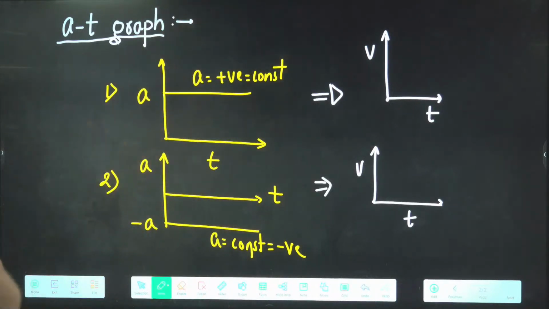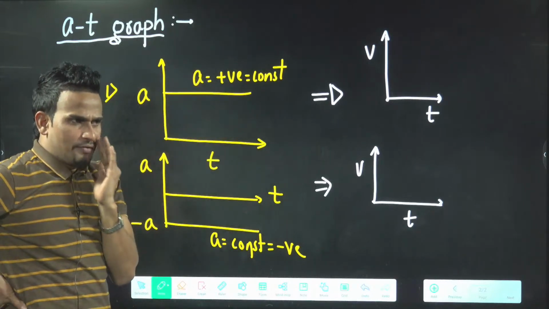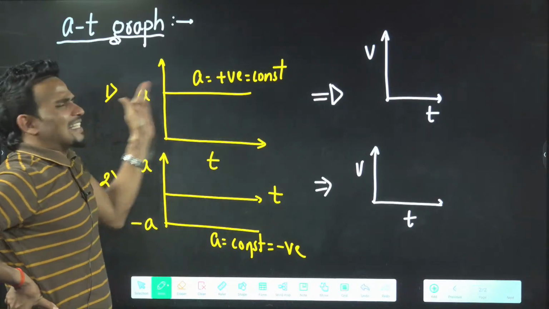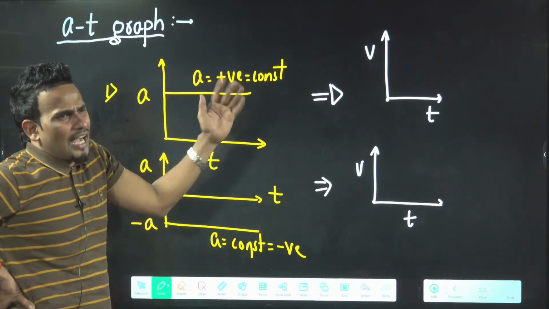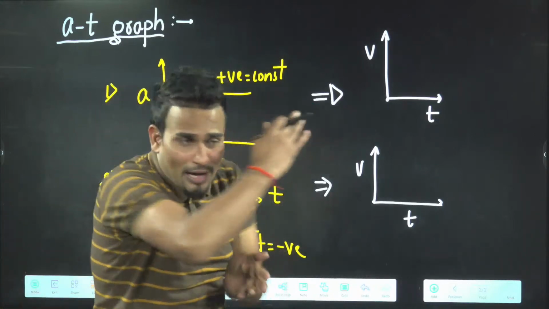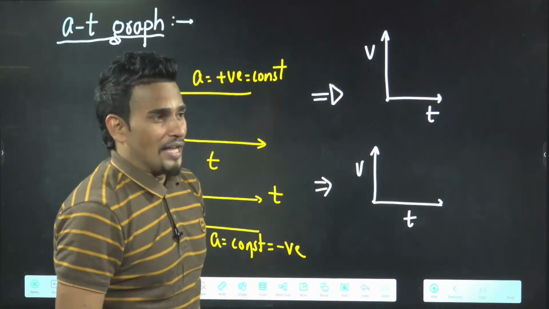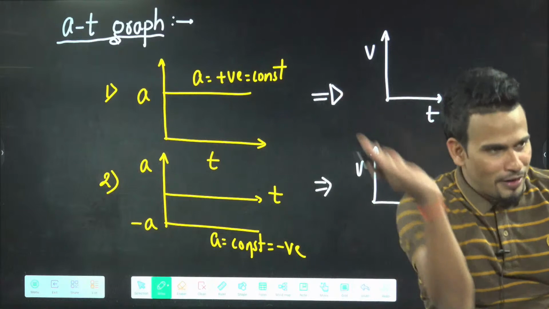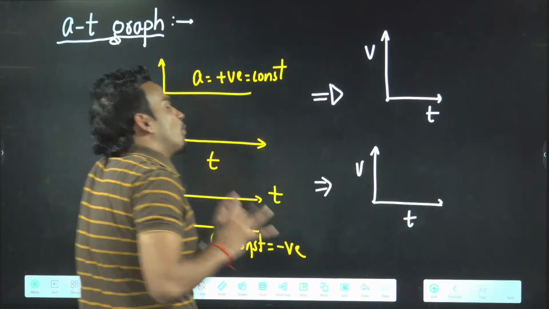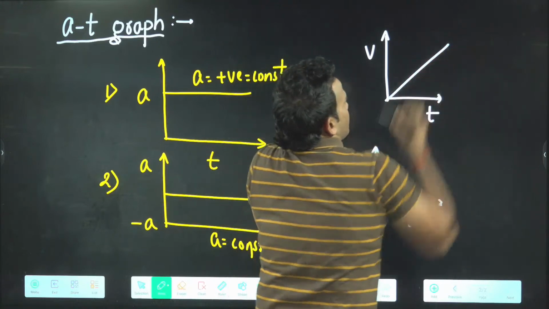Everyone can draw their corresponding velocity time graph. Acceleration constant positive. You have two arrows, one like this, the other like this. You can take help to tell me the answer. First one will come like this. Acceleration constant positive means the velocity time graph slope will come constant and positive. Constant positive slope means this.